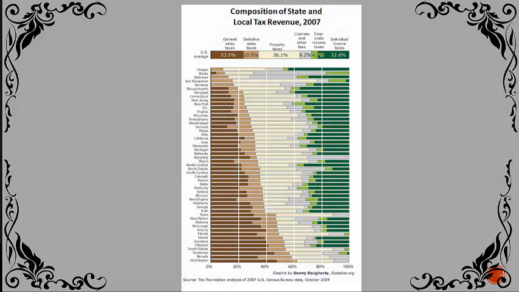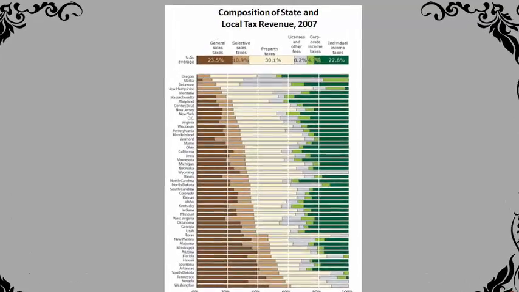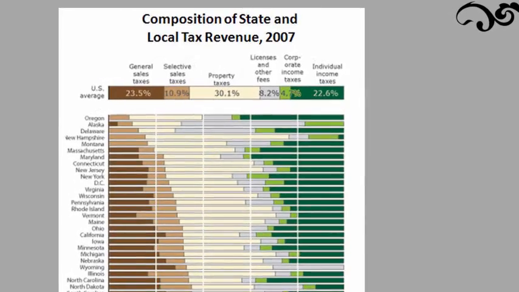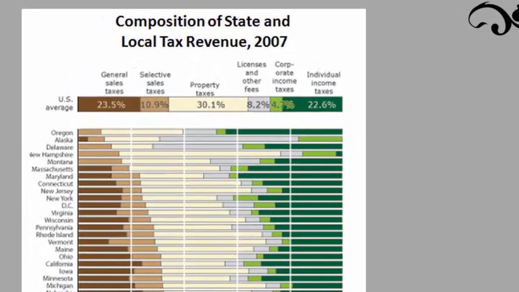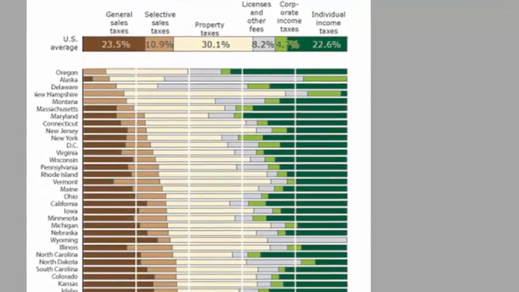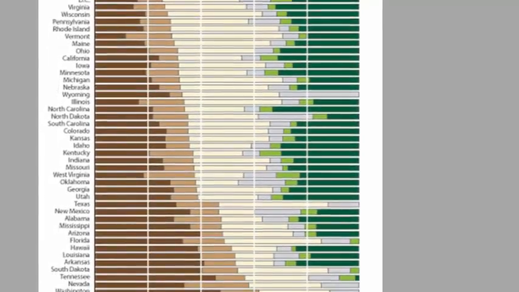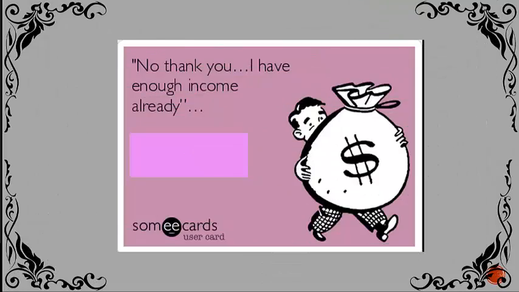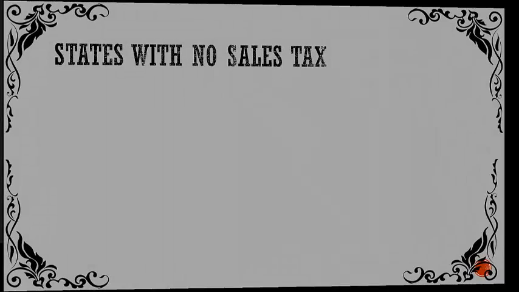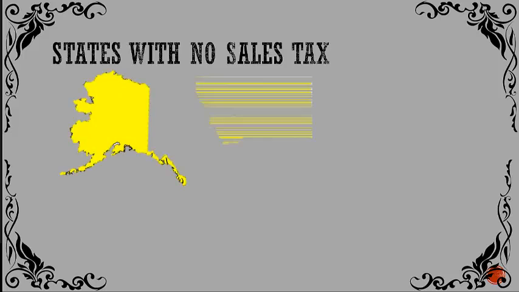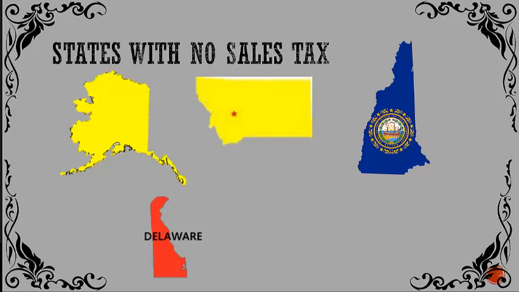Now I put in this graph here to show the breakdown of revenues for states and local governments. The reason I put this colorful chart here is not just to expound the merits of data visualization, but also to emphasize that all states and their respective local governments have a diverse array of mechanisms to raise revenue. While states try to remove certain taxes, it's not because they don't have money, but more because they want to stay competitive to residents or businesses, or they might have some other sources of income. Of the 50 states, 5 states collect no sales tax. These are Alaska, Montana, New Hampshire, Delaware, and Oregon.